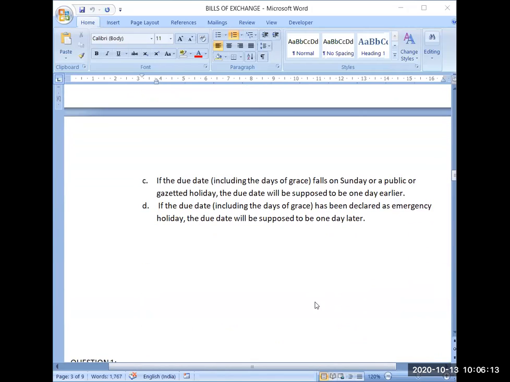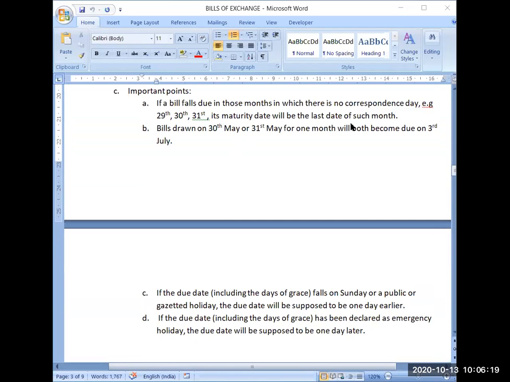Now, if the due date including the days of grace, suppose in the previous example, this 3rd July is a Sunday.